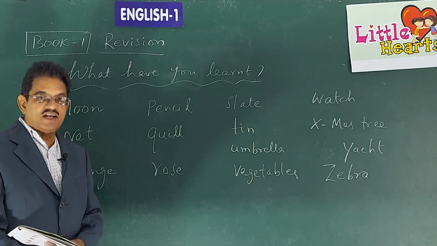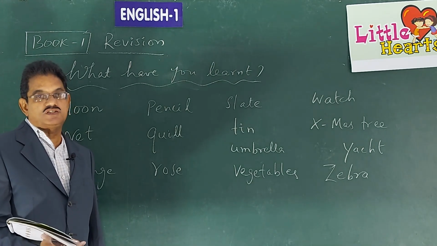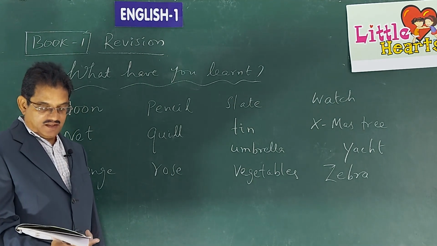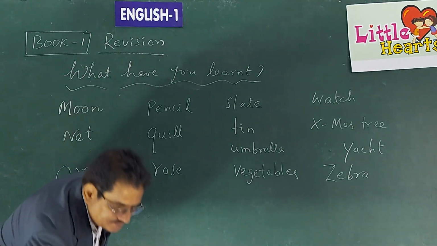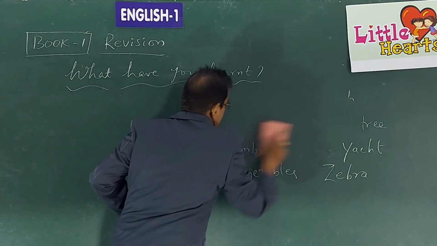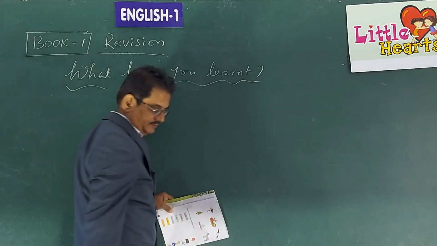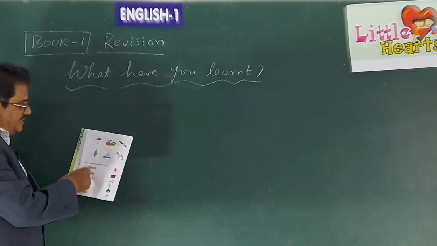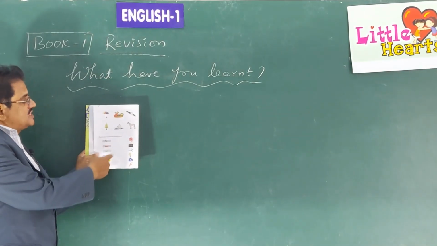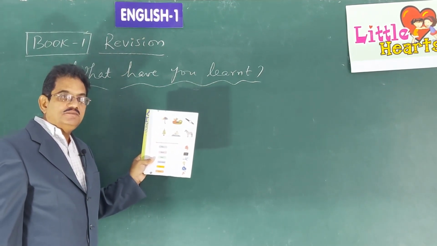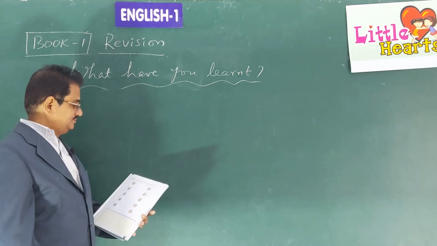Now you can identify some pictures and also you can write the names of those things which are given there in the pictures. Okay, children? Now after that, some words are given on the left side. Look at the textbook. Some words are given on the left side, and the related pictures are given on the right side. By reading these words, you have to match the words with the pictures. Do you know how to match them?